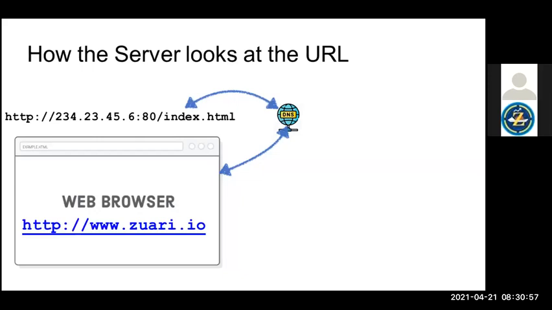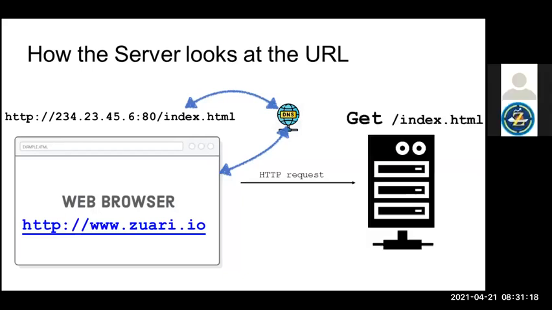It will go and check in the DNS and translate that name to the respective IP address, something like 234.23.45.60.80. Now the request is going. The HTTP request is going to the server.